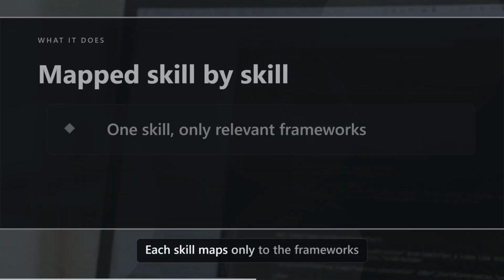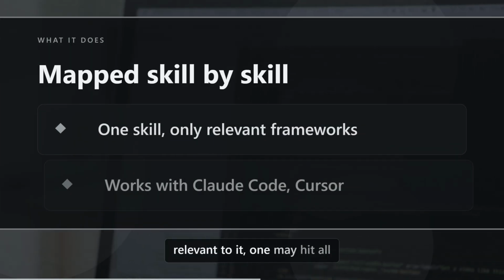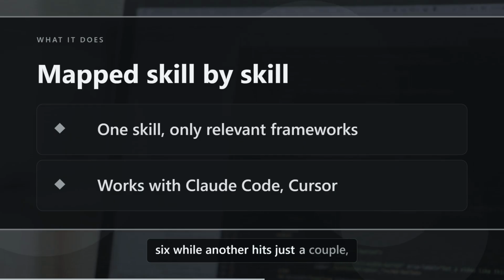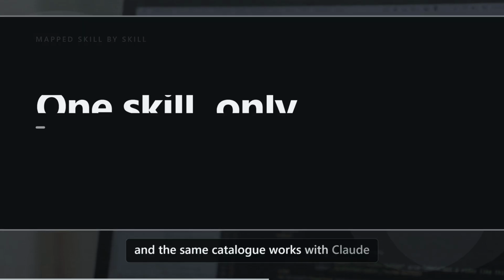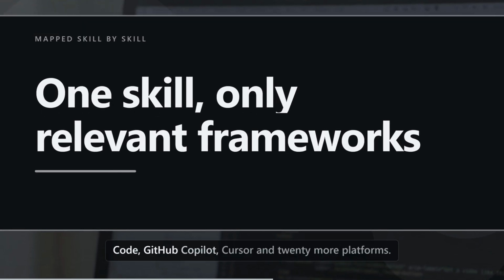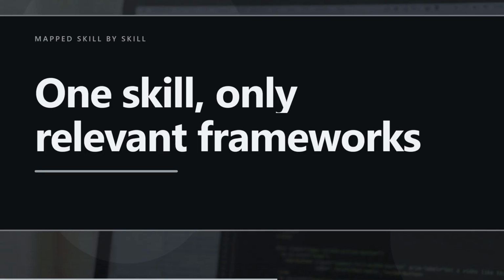Each skill maps only to the frameworks relevant to it. One may hit all 6 while another hits just a couple, and the same catalog works with Claude Code, GitHub Copilot, Cursor and 20 more platforms.